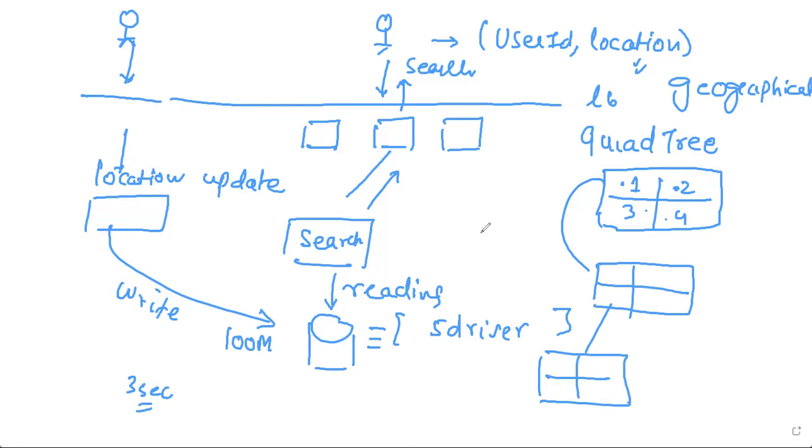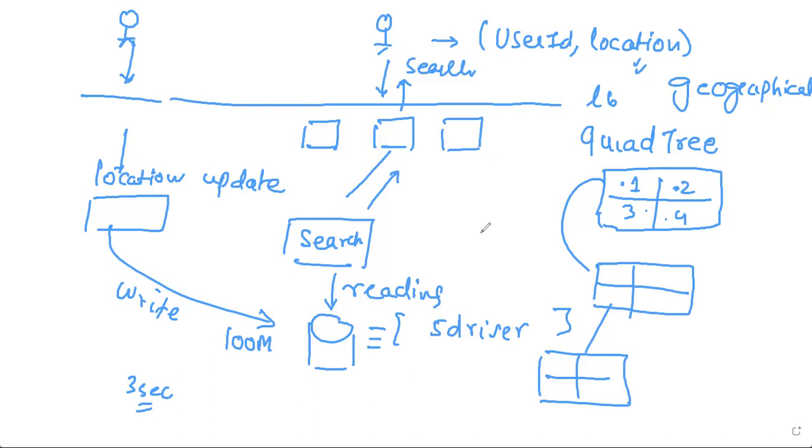Is that efficient? That's my question, because three-fourth of the world is water. Do you want to store the quad trees for them? Do you want to create an entire Pacific Ocean in 1 kilometer quads? No. There's no point, right? There will be no data. Nobody is driving cab in that area, right? And similarly for rural areas, right? Cities will have much more cabs than a rural area, countryside, right? So there is no point having it static to 1 kilometer, because then you'll have so many quads just storing nothing, right?